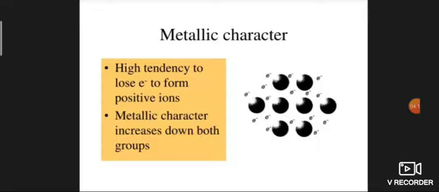They have a high tendency to lose electrons to form positive ions. Metallic character increases down the group. So lithium has less metallic character than sodium, than potassium, than rubidium, than cesium. So cesium has the most metallic character.